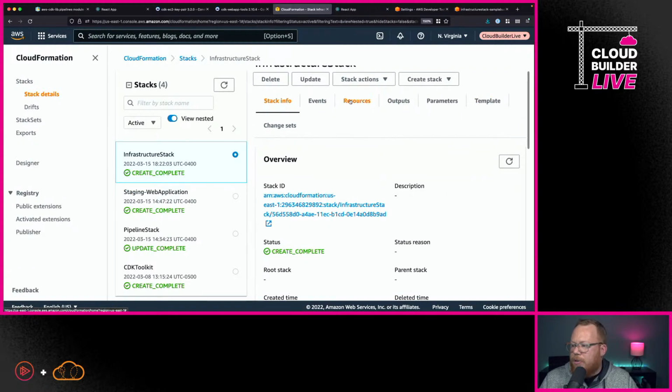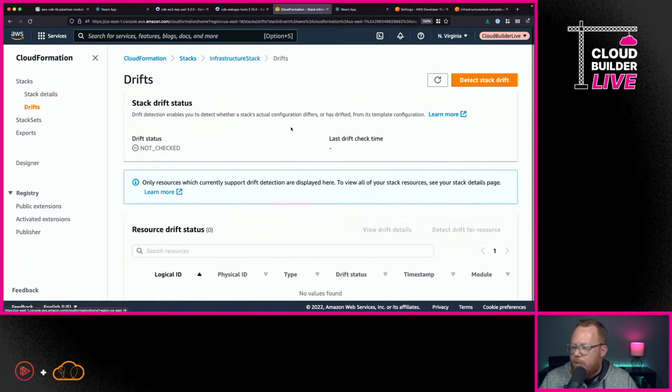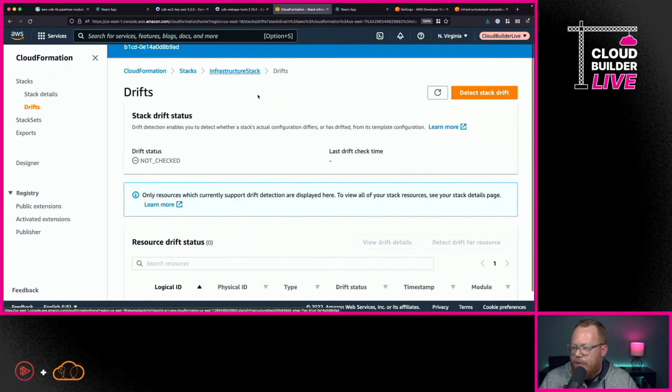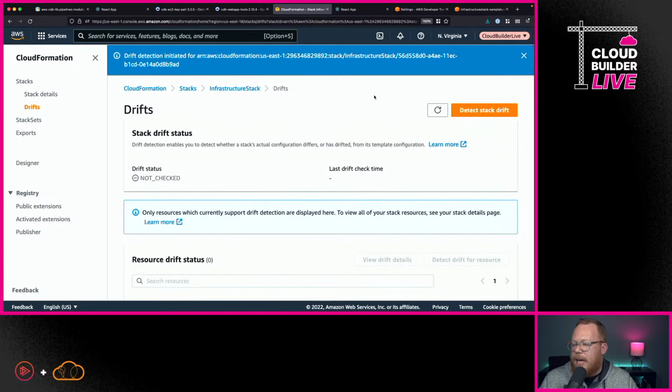And I've got the ability to go see the resources and actually do drift detection, such as here with view drift results. Now, again, nothing will have drifted here, so it's not going to show anything. But if I were to go through, it's going to tell me, hey, this is in sync. So you do have support for drift detection with CloudFormation. That's been added several years ago. It's been an essential piece for me ever since. But that is a great question, because that is one feature that once you have it, you do not want to live without, because you want to make sure somebody doesn't go in and change that.